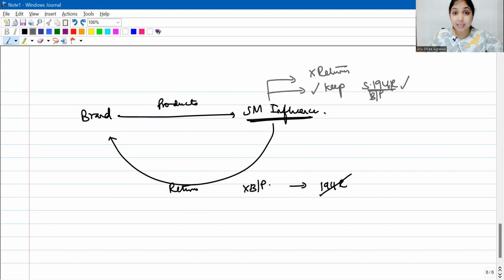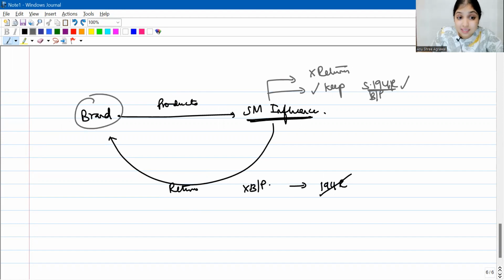But if the social media influencer gets to keep those products, then definitely it's a benefit or a perquisite which the influencer has enjoyed. There, 194R will apply. Now, these products are in kind. So, what will you check? How will you find the value? You will see, did the brand manufacture the products, or did the brand themselves buy the products from somewhere? If the brand purchased the products from somewhere, we will see how much did the brand pay for the products. That will be the value.